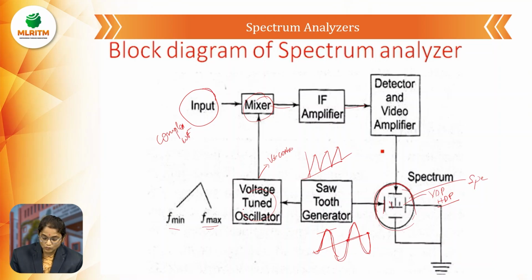After the voltage tuned oscillator, we tune the particular frequency and give it to the mixer, and that frequency is given to the IF amplifiers. The IF amplifier amplifies that signal and gives it to the detector and then to the spectrum analyzer, and it will be displayed in the spectrum analyzer within the frequency range of f minimum to f maximum. How do we get the waveform? We'll see in 3D also.